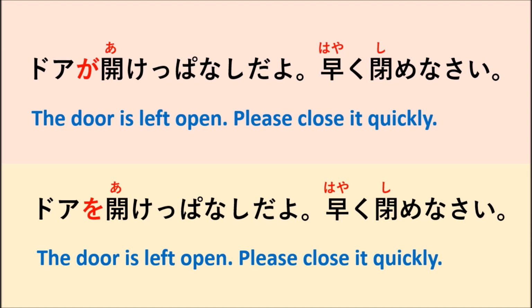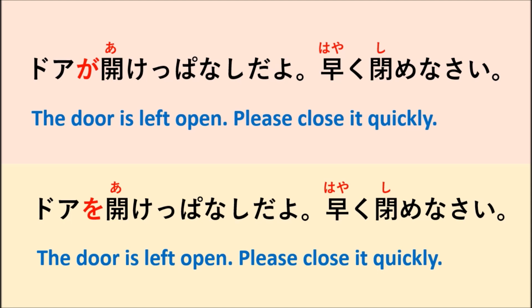If you say ドアが開けっぱなし, that means another person, but you don't know the name of that person who opened the door to be like that situation. So you can say ドアが開けっぱなしだよ. It means the door is left open. You don't know the person. But if you say ドアを開けっぱなしだよ, that means you opened the door to be like that situation.